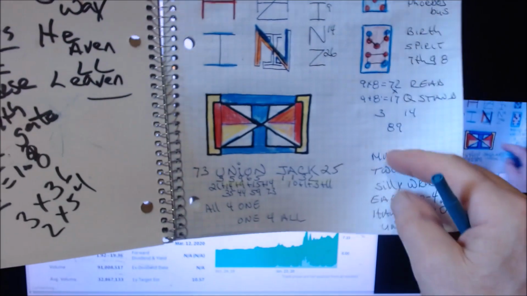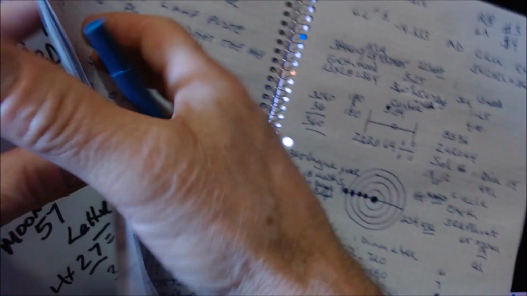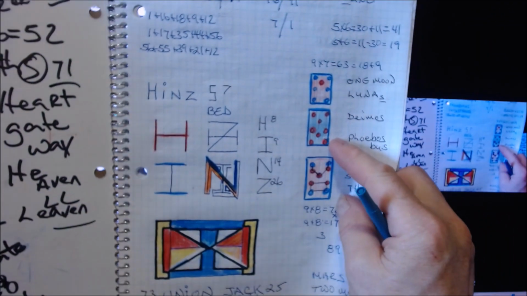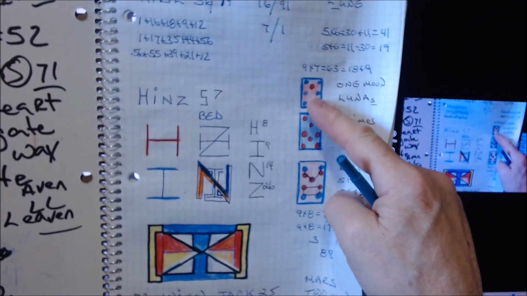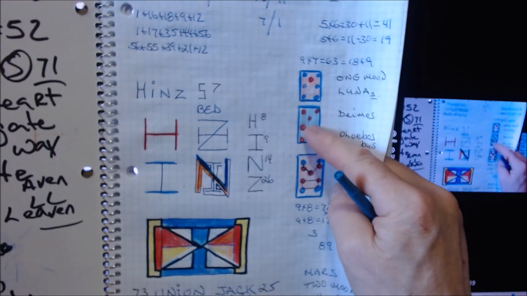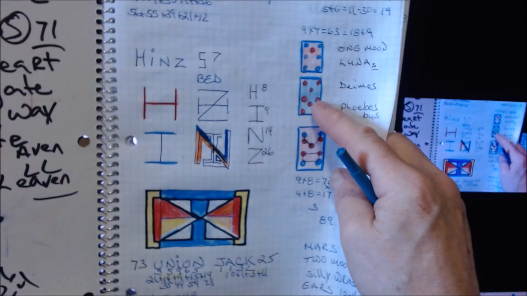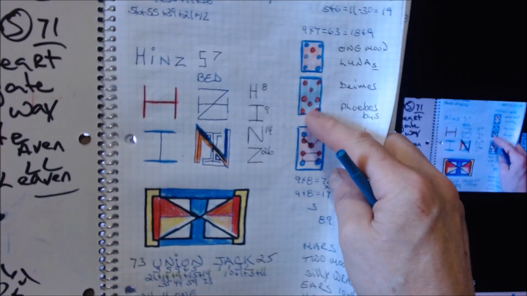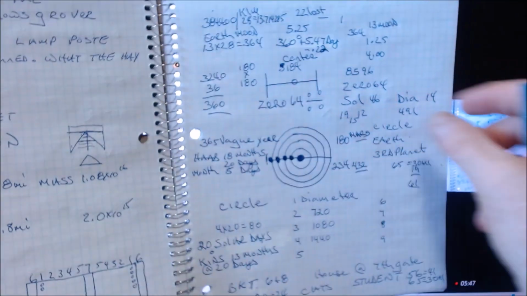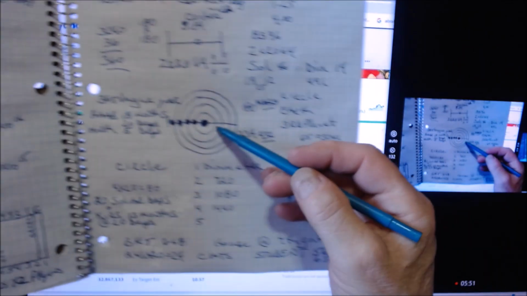You all know Union Jack, created by HINZ. Another thing about when I say electric company, here is 5 and here is 2. Here is 5 and here is 3. That's your 8 card. 5 images will be one way and 3 images will be the other way, unless you have the diamond card.